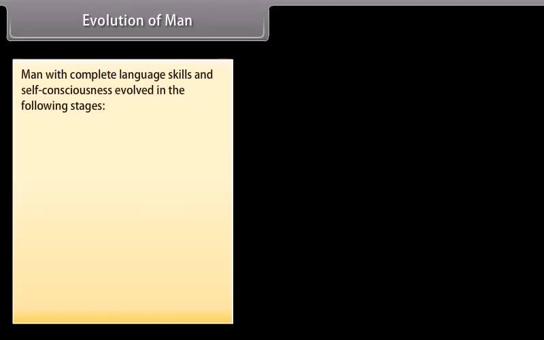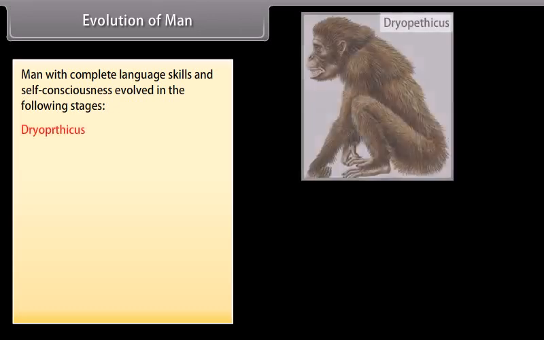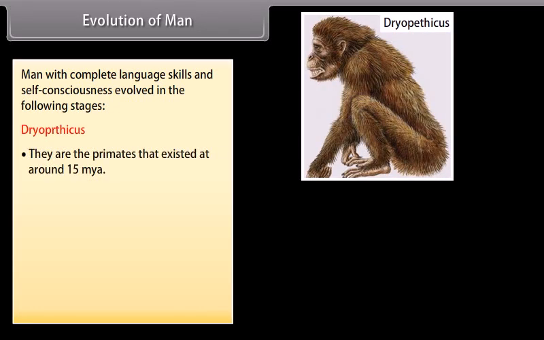Evolution of man. Man with complete language skills and self-consciousness evolved in the following stages. Dryopithecus were primates that existed around 15 million years ago, ape-like.